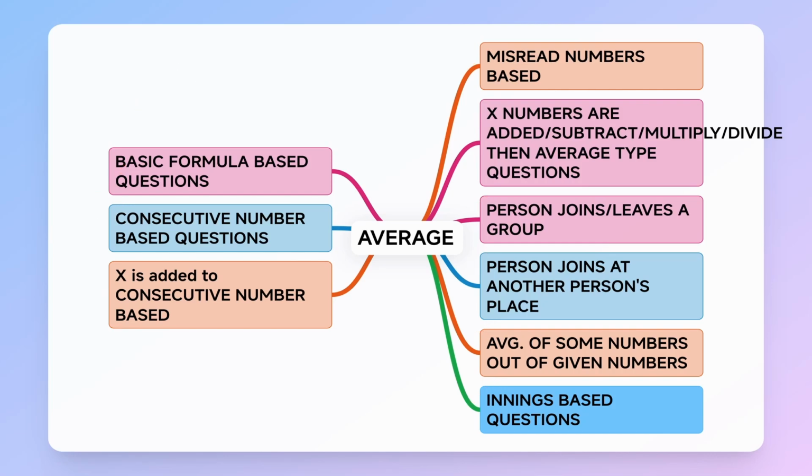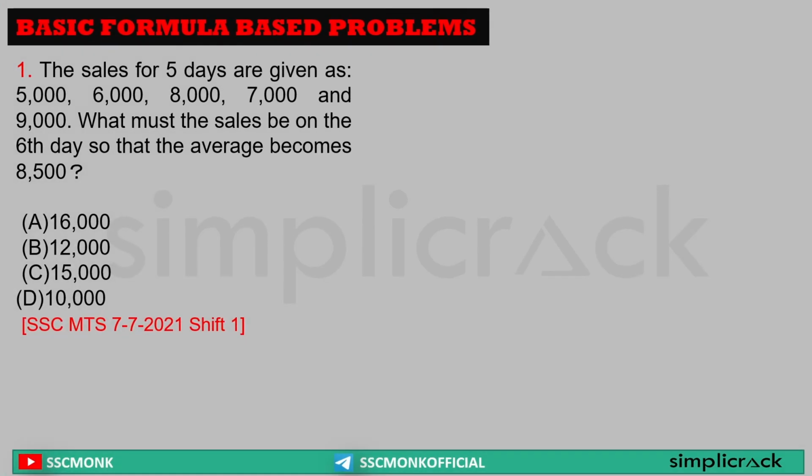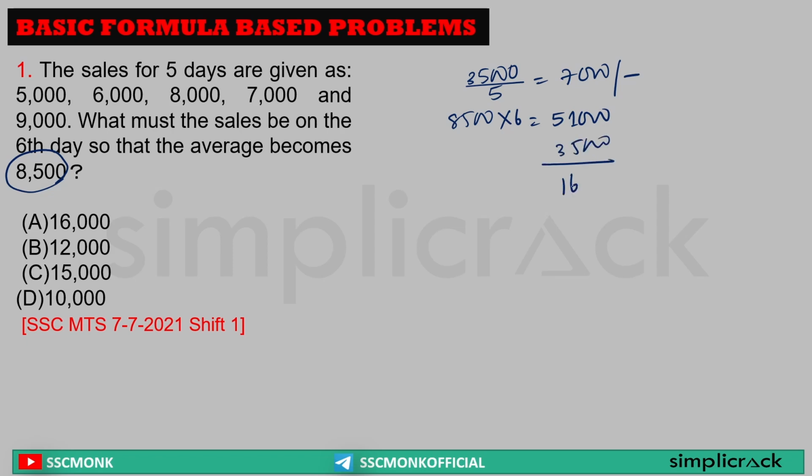So get ready guys. First question: the sales of 5 days are given as 5,000, 6,000, 8,000, 7,000, 9,000. What must the sales be on the 6th day so that the average becomes 8,500? Now, the total is 35,000 in 5 days, which gives my average of 7,000. Or I can say, sir, 8,500 average for 6 days. 8,500 into 6 is equal to 51,000. So what is the difference, sir? 51,000 minus 35,000 is equal to 16,000.